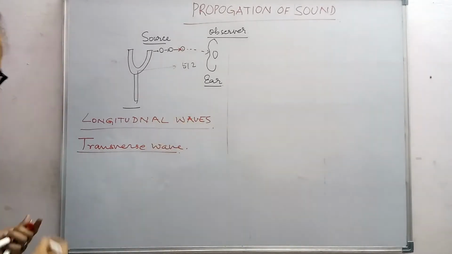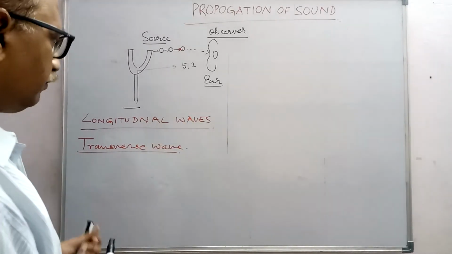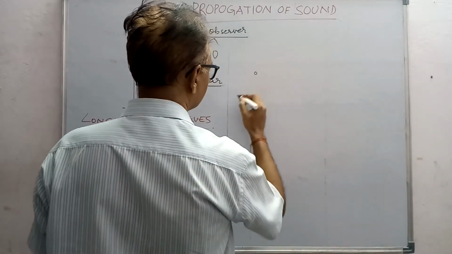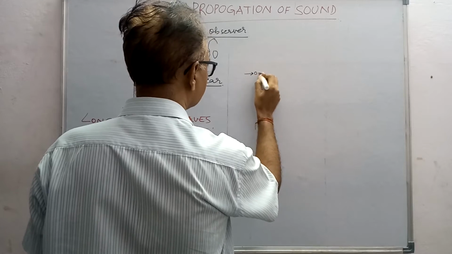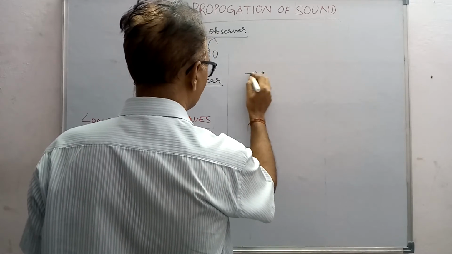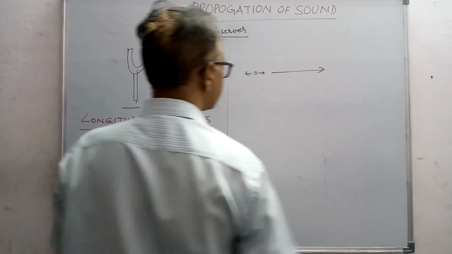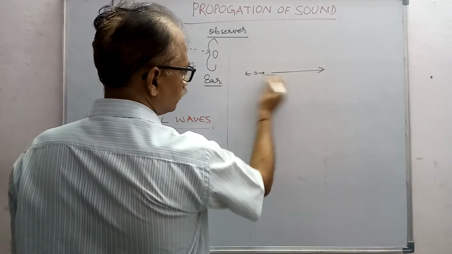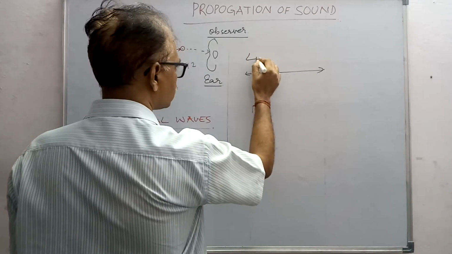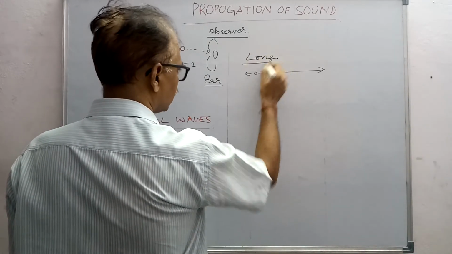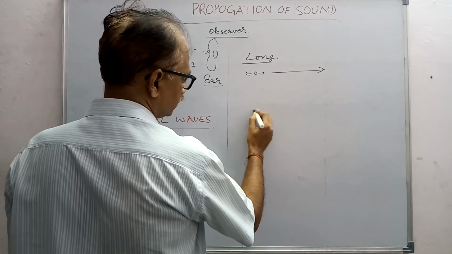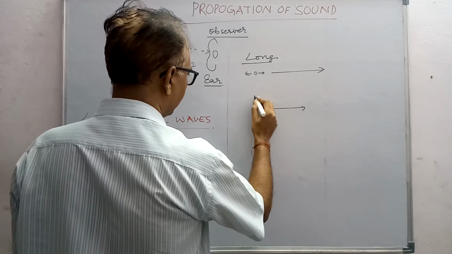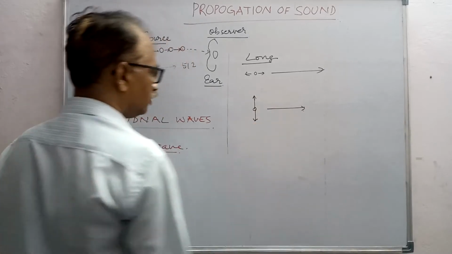In a longitudinal wave, the particles vibrate in the same direction as the wave propagation. Suppose this is a particle, it vibrates in the direction of the wave propagation. The wave is going in this direction, the particle is vibrating in this direction. So that is a longitudinal wave. And in a transverse wave, when the wave is going in this direction, the particle is vibrating up and down, perpendicular to the direction of the wave propagation.